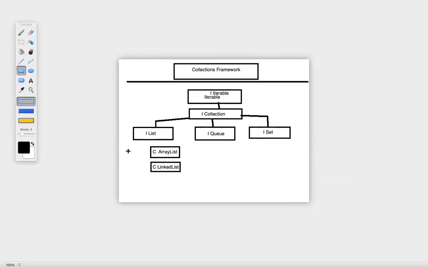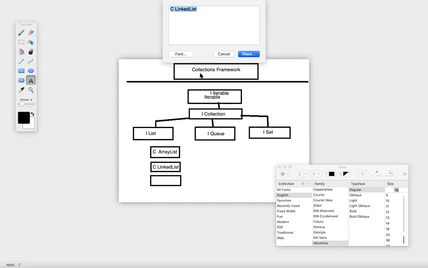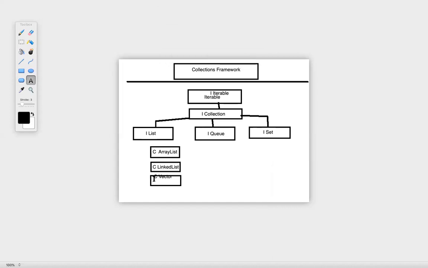Again, we have Vector. Now, guys, note this down. You can practice this on your rough pad, and once you draw this a couple of times, you'll get an idea of what exactly this is. So that if in an interview anyone asks you for this diagram, you can draw it and show it to the interviewers. So we have Vector, and the last one we have is Stack. We have Stack as well.